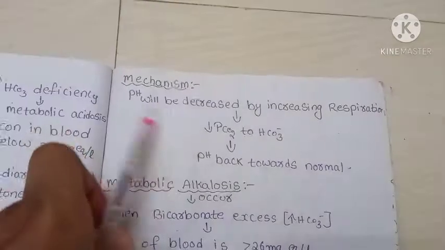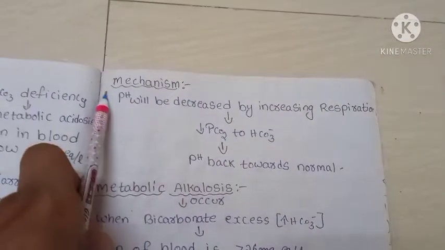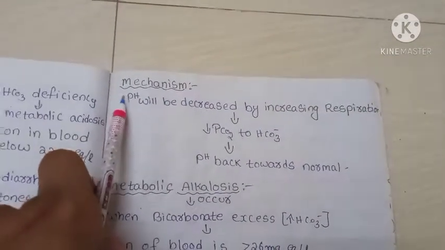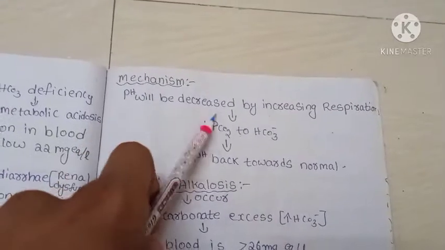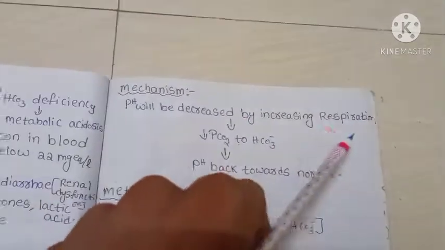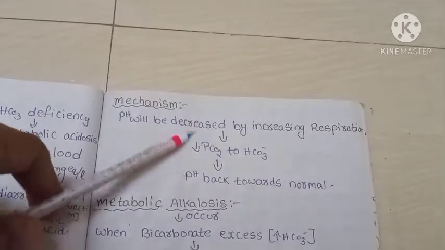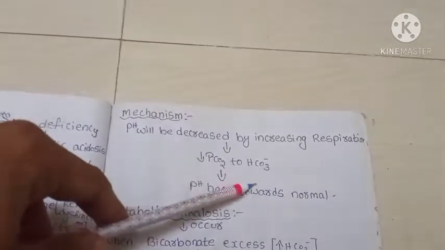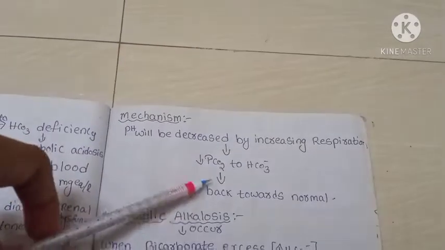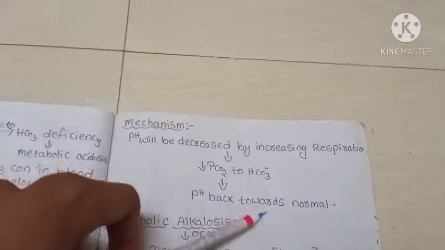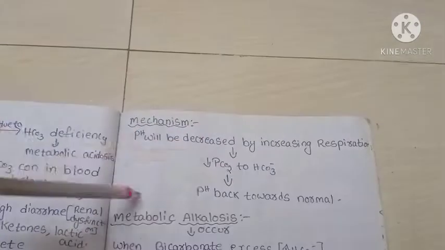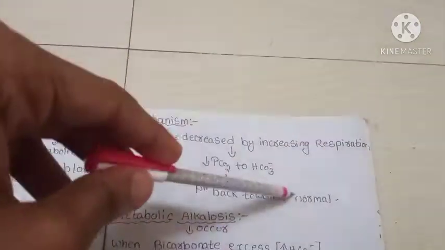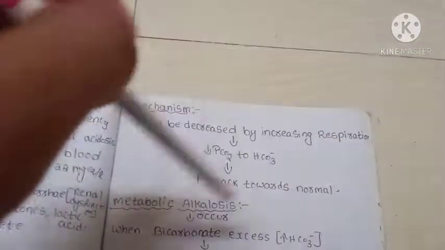Next, the mechanism of how metabolic acidosis is compensated. pH will be increased by increasing the respiration. Due to a decrease in the PCO2, it is converted to bicarbonate ion, and the pH will become normal again. This CO2 will be converted into bicarbonate ion, so pH will be normal.